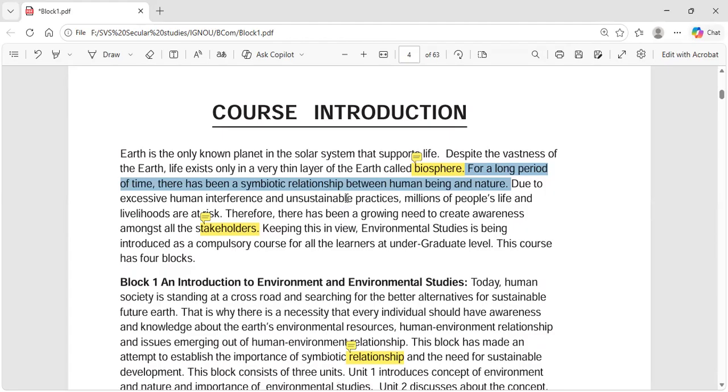Therefore, there has been a growing need to create awareness among all the stakeholders. If we do not act now, it is going to be too late.